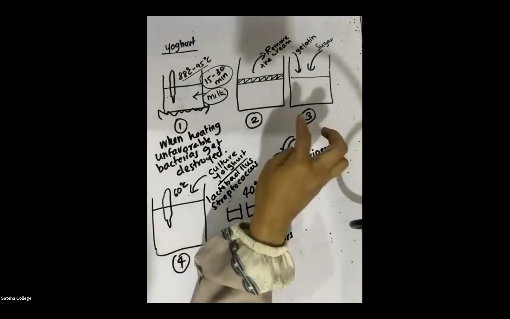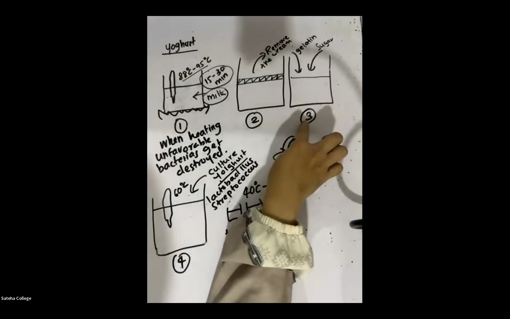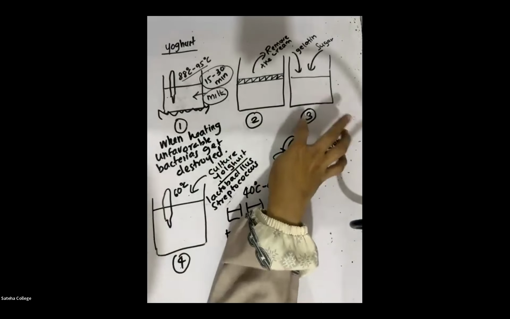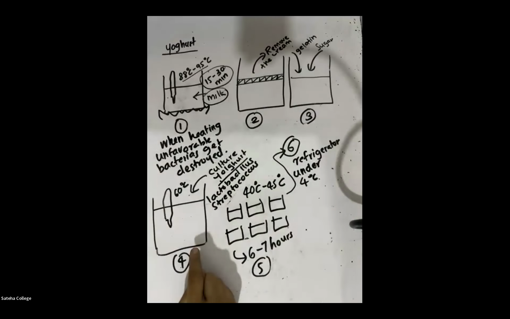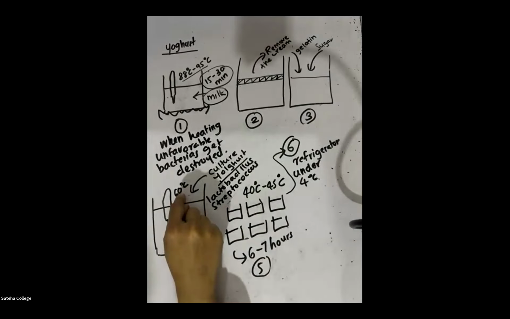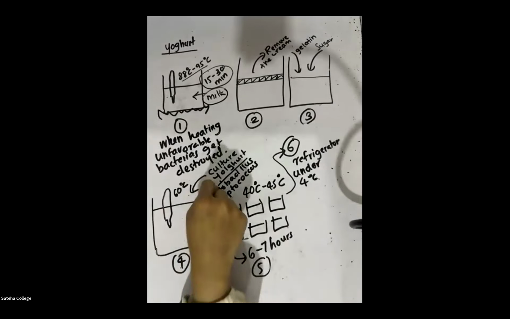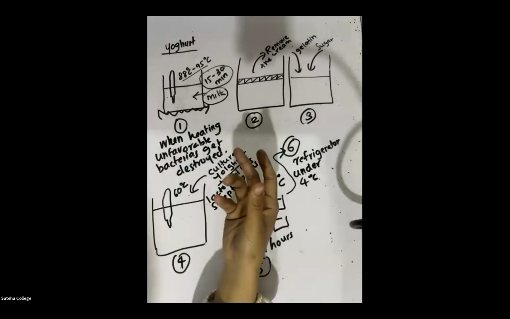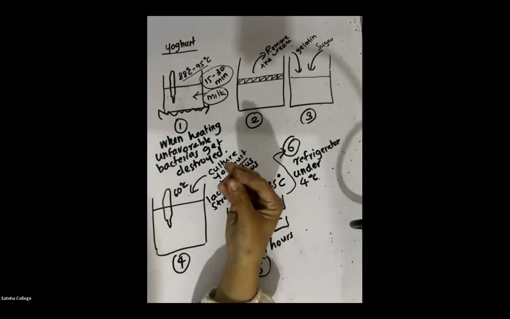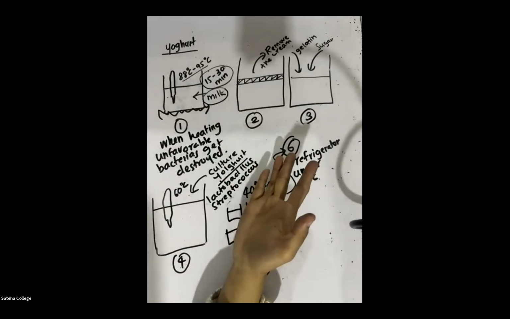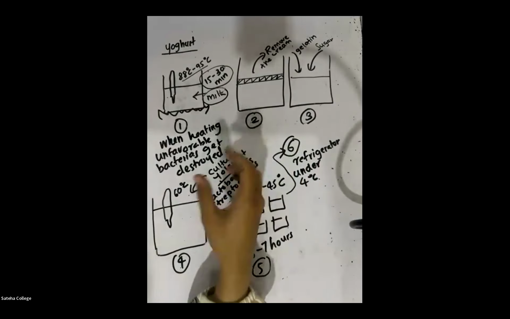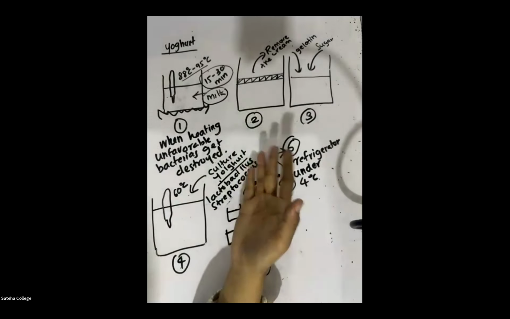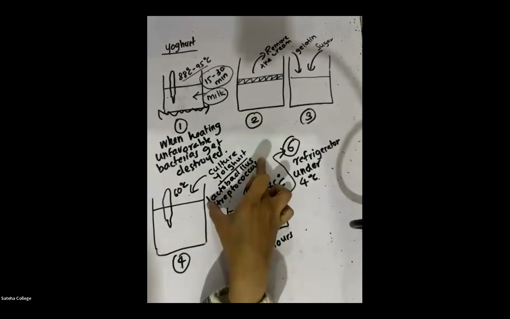After we remove the cream, we have to add gelatin and sugar as required. Then we add the culture yogurt at 60 degrees Celsius. Culture yogurt is already prepared yogurt which contains lactobacillus and streptococcus, the bacteria needed for the production of yogurt.